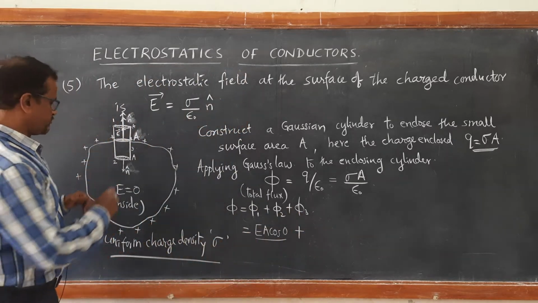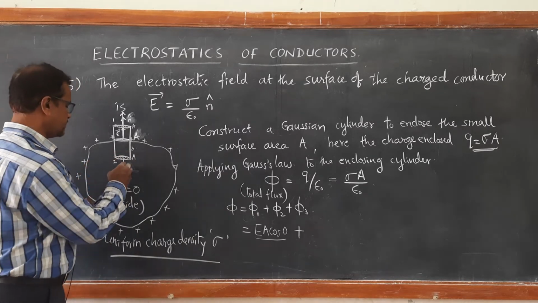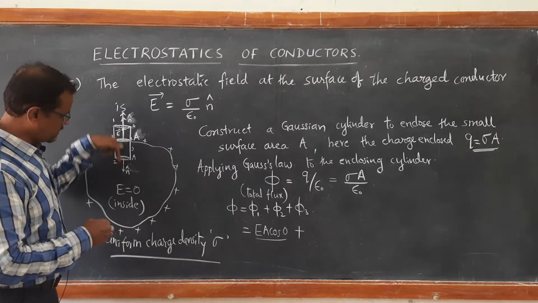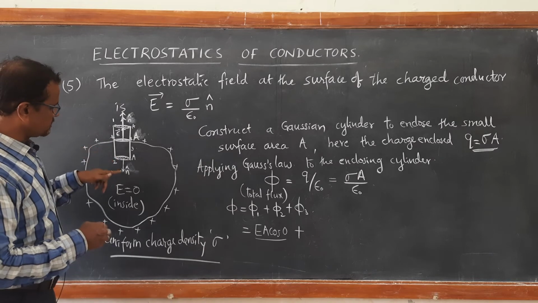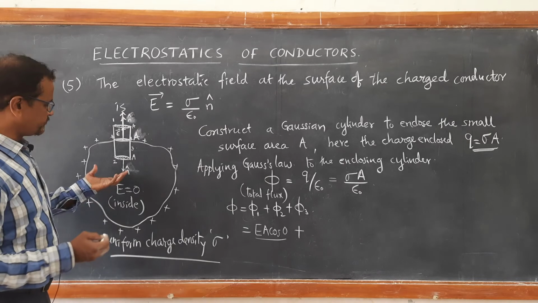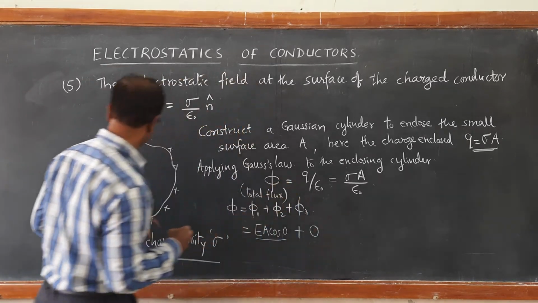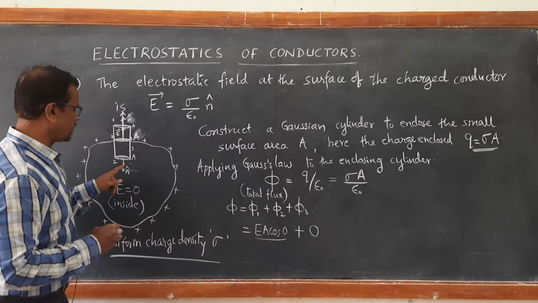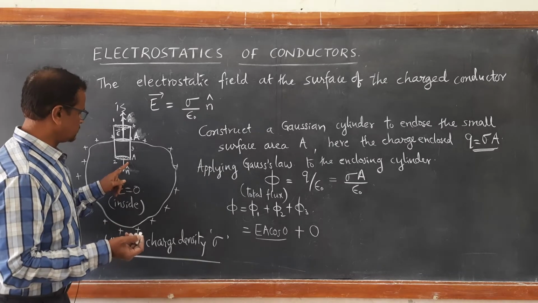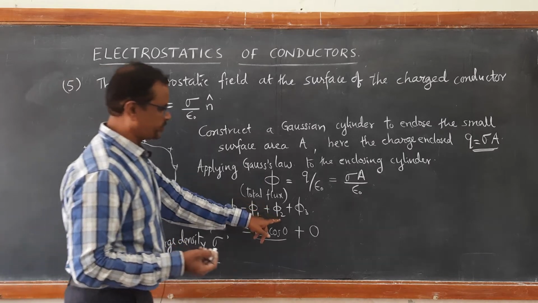Phi 2, in the same way, I am applying for the second circular surface. Here the area vector is vertically outwards, exactly opposite, but there is no electric field at all. The electric field inside the conductor is 0. Therefore this becomes 0 into A cos theta, whatever may be the angle. So when the electric field itself is 0, phi 2 becomes 0.